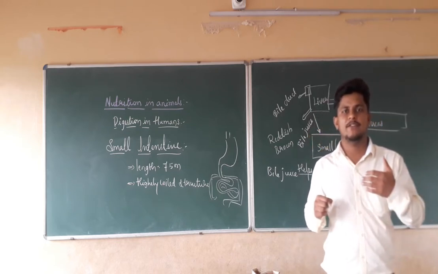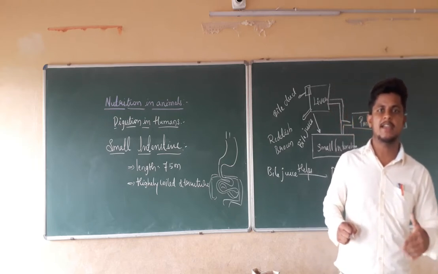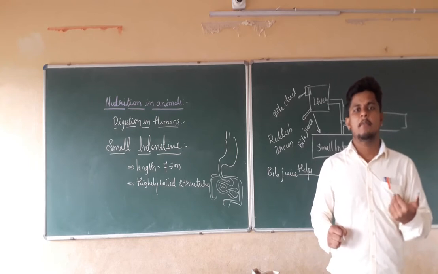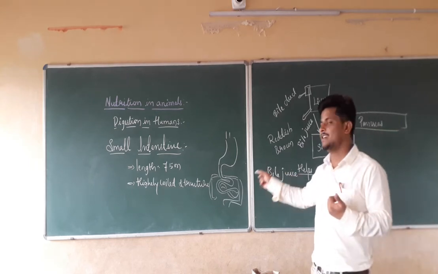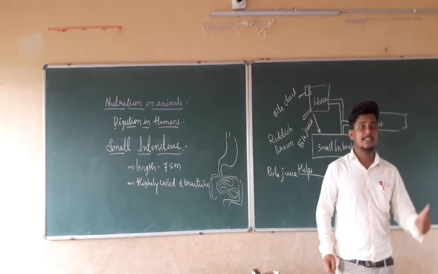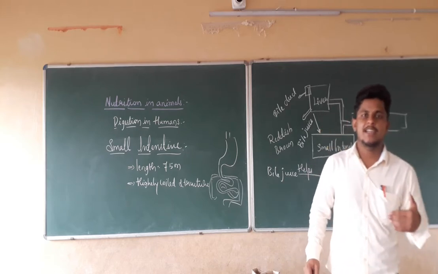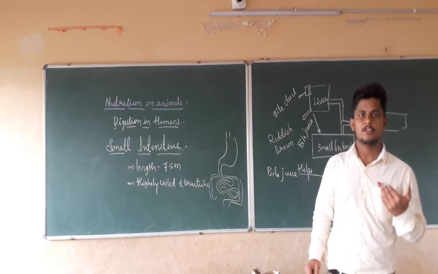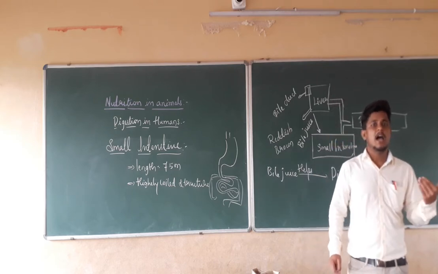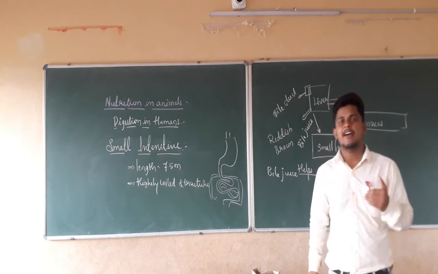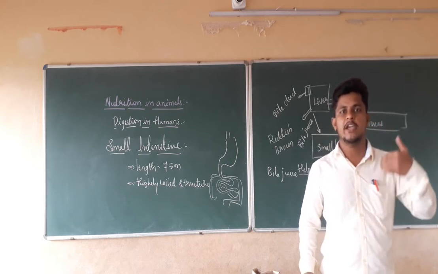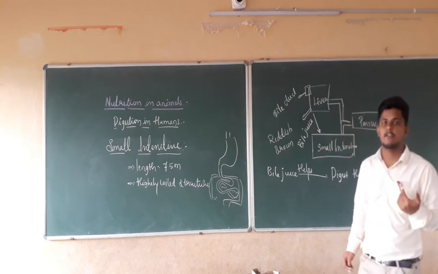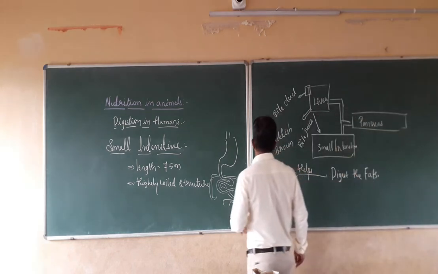For example, if there is a presence of carbohydrate, it is going to get converted into glucose by the intestinal juices which are present in the small intestine. In the same manner, proteins are going to convert into amino acids, and fats are going to convert into fatty acid or glycerol. Where is it happening? It is happening in the small intestine.